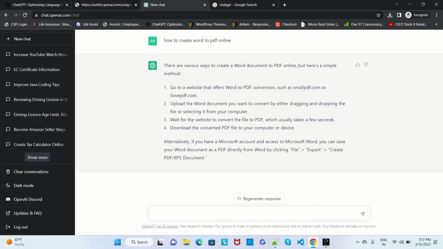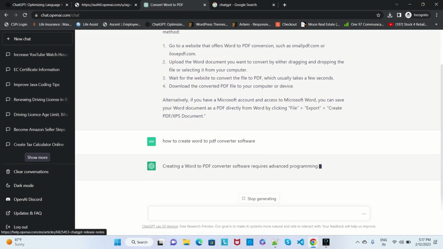Suppose you want to create this software, a Word to PDF converter software. How to create Word to PDF converter software.